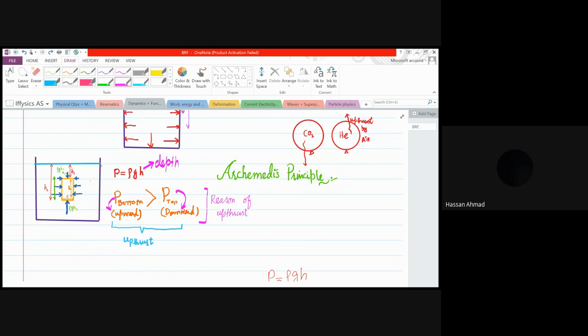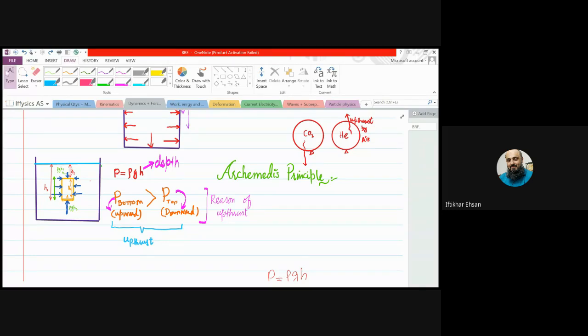Yes, sir. So that is why, beta, everything inside a fluid feels an upward force, that is upthrust. Now, one more thing. Rho GH is for fluid, for both liquid and gases. So now let me clear it, beta.